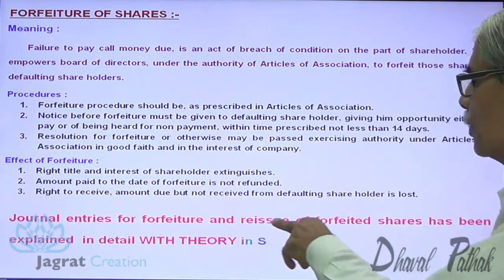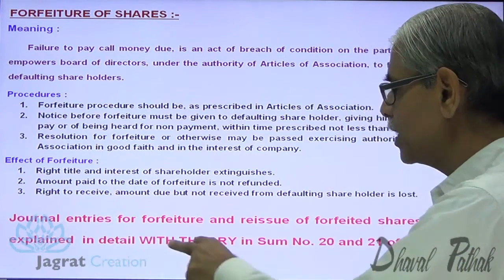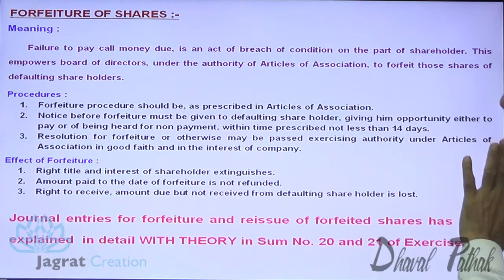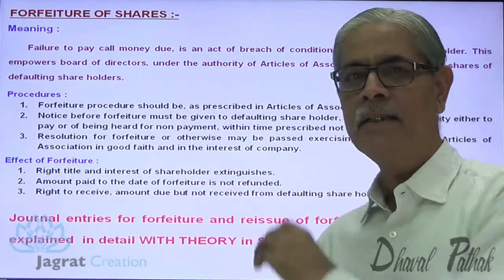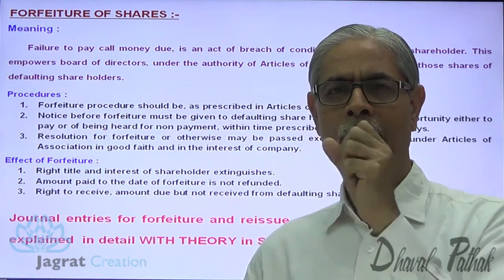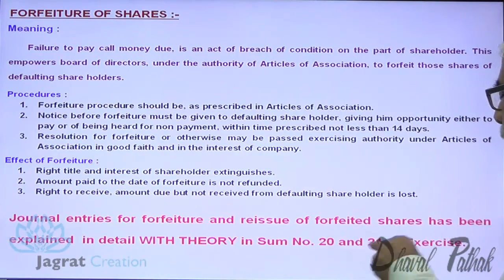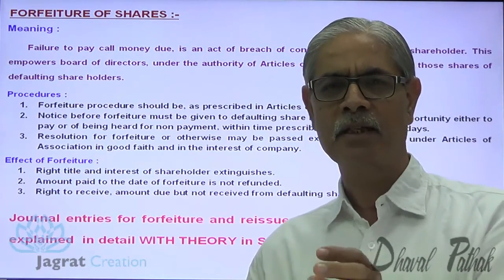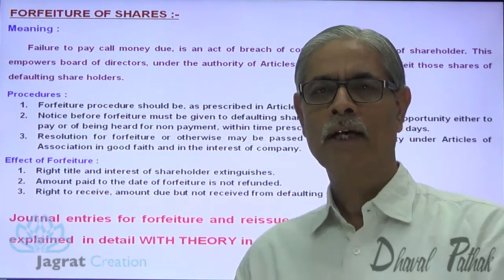Journal entries for forfeiture and reissue of forfeited shares have been explained in detail with theory in sum number 20 and 21 of the exercise. So, to avoid repetition of theory, this theory discussion has already been concluded in sum number 20 and 21, and its practical application has also been explained.